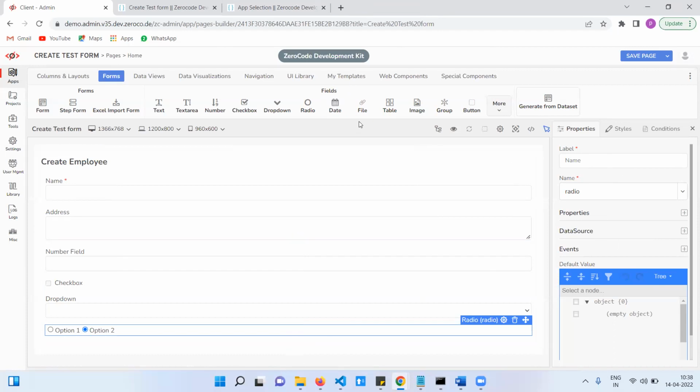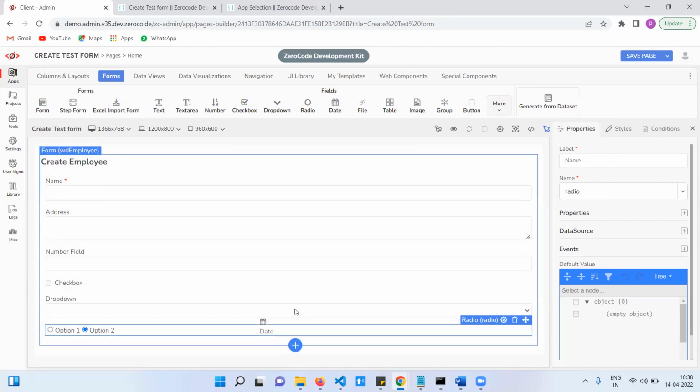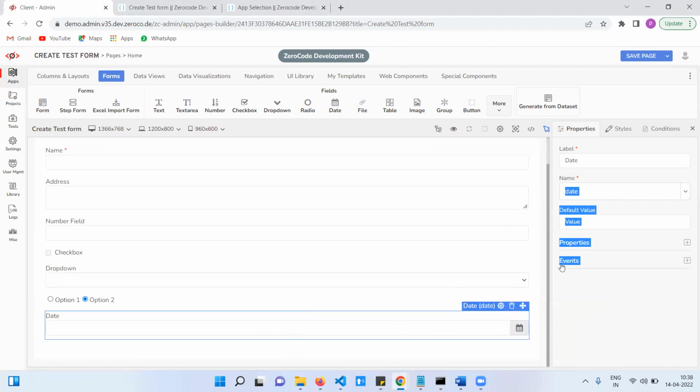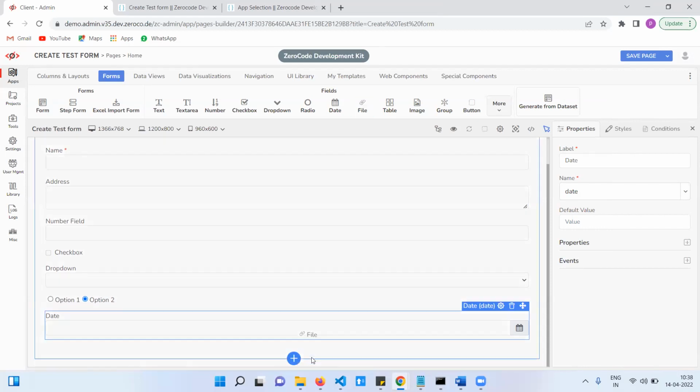Date field. Date means the same. So when will we use date? For date of joining, date of birth. This type of requirement. I mean, suppose you are applying for leave, from date and to date, or if you are booking a room, at that time, for these types of requirements we will use this date field. Okay, and the next one is the file.